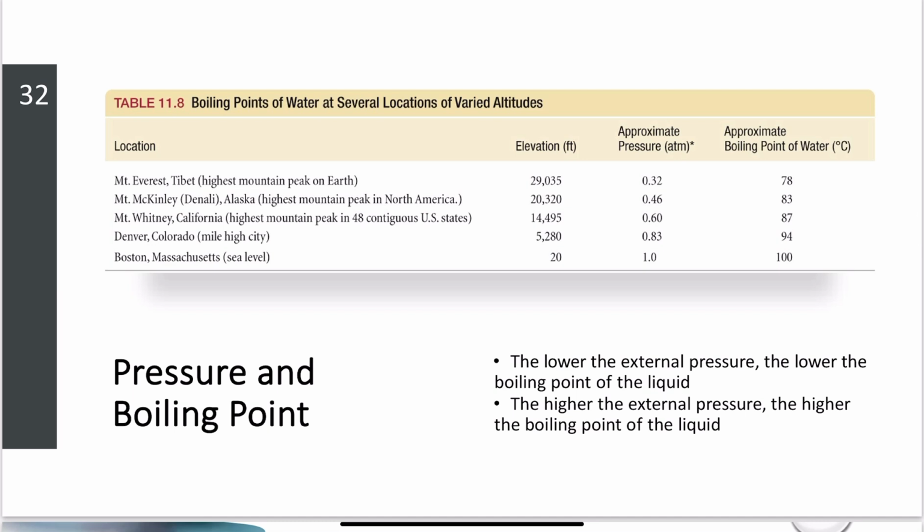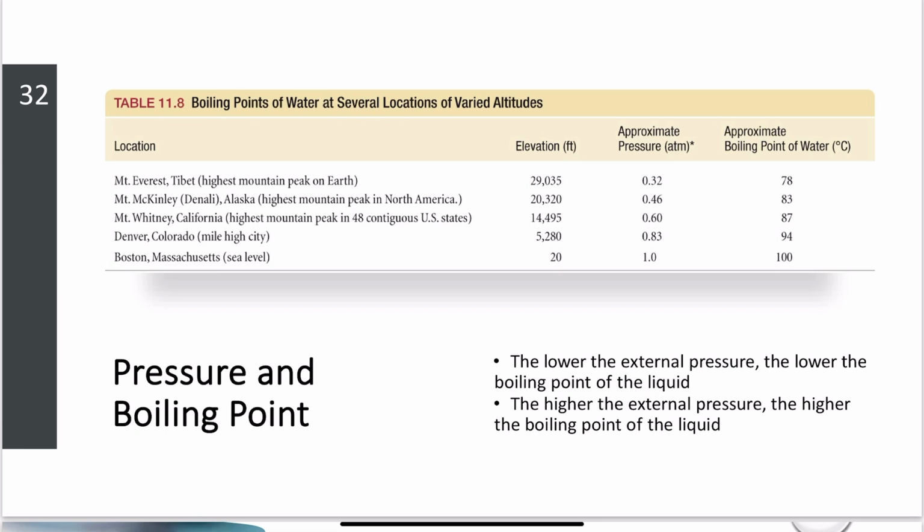What does all this mean? Well, let's look at some different values here. We've got boiling points of water at several locations of varied altitudes. I see here I've got Mount Everest in Tibet, the highest mountain peak on Earth, elevation of 29,035 feet. The approximate pressure is only 0.32 atmospheres, and water is boiling at 78 degrees Celsius. Mount McKinley in Denali, Alaska, the highest mountain peak in North America, is at 20,000 feet elevation, so a little less than 10,000 feet less than Mount Everest. We've got a pressure of 0.46 atmospheres, and water's boiling at 83 degrees C.